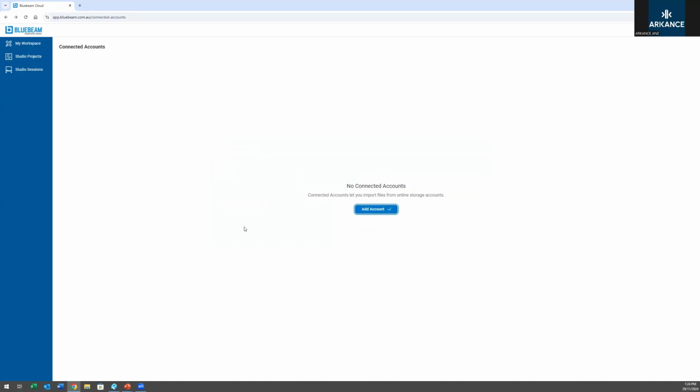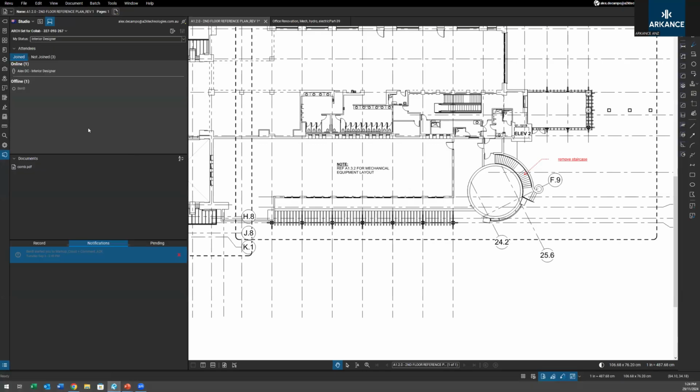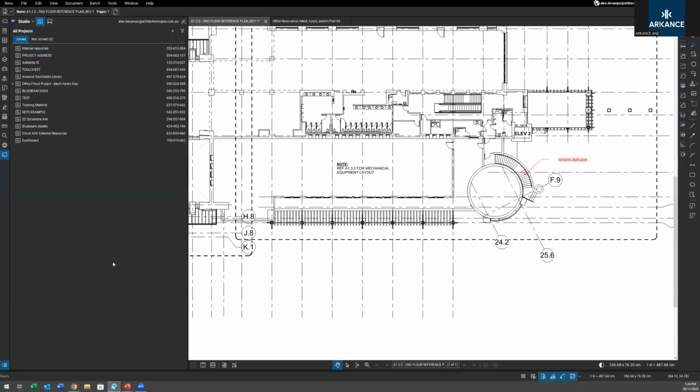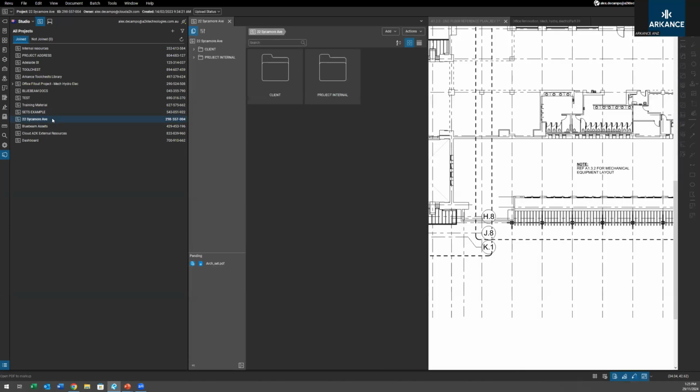Cool. I've got a question there. So I'll go back to the Bluebeam project for a sec. It says, do you have the ability to share a link to a full project? So if you create project 001, or in my case, 22 Sycamore Avenue is a project I'm working on, and there are multiple drawings and you want to create a link for the entire folder rather than just one document.